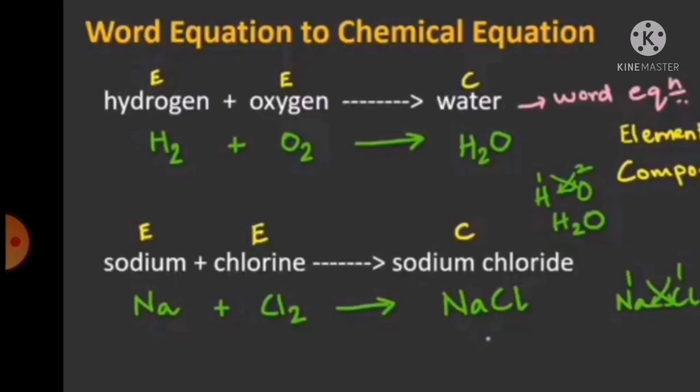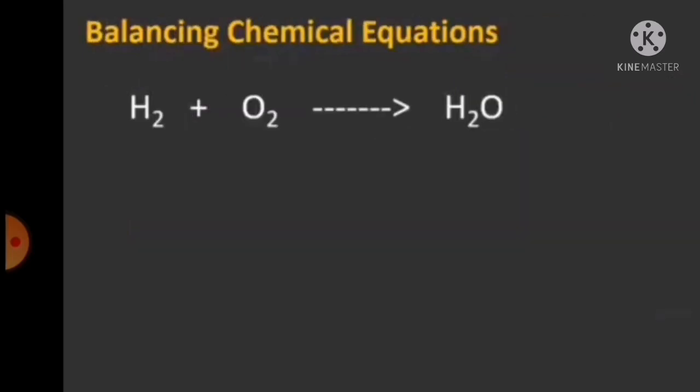How could we write that? Yes. Just use the simple method, cross multiply with the valency, and we will get the compound NaCl. Okay, this is the way to represent a chemical change in two ways, word equation as well as chemical equation.